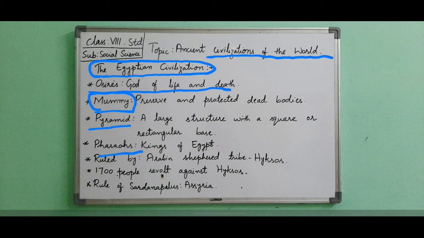The peasants who had accepted the rule of powerful Osiris now accepted the rule of pharaohs too. After an independent, prosperous life of 20 centuries, Egypt was ruled over by the Arabian shepherd tribe called Hyksos, which attacked it and after defeating it, ruled for 500 years.